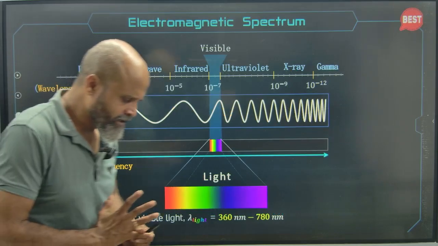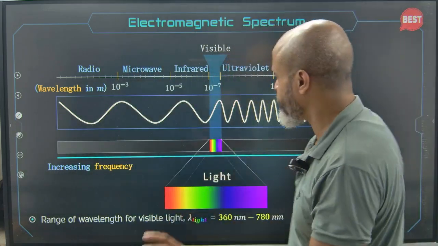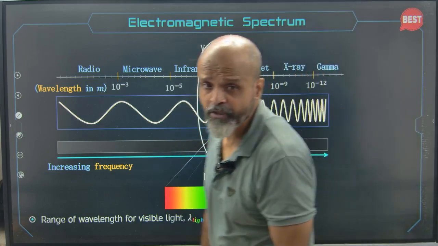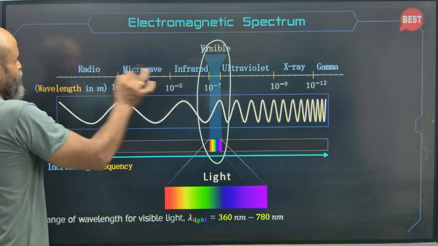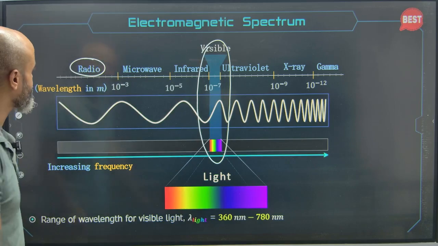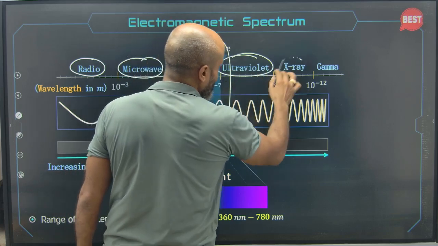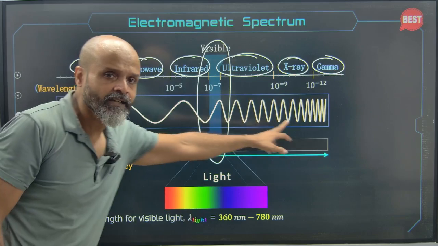Okay, let's look at the electromagnetic spectrum. We know that a very small portion of the entire electromagnetic spectrum is actually visible light. So as and when we see in the electromagnetic spectrum, we have radio waves, then microwaves, infrared, ultraviolet, X-ray, gamma, and so on. You see the wavelength decreasing.